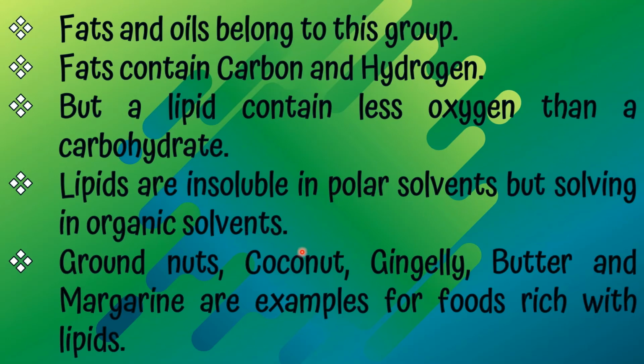Polar solvent means made by the combination of two atoms, oxygen and hydrogen, and organic solvent means made by carbon atoms. Solids at room temperature are called fats and liquids at room temperature are oils. Groundnuts, coconut, gingelly, butter and margarine are examples of foods rich in lipids.